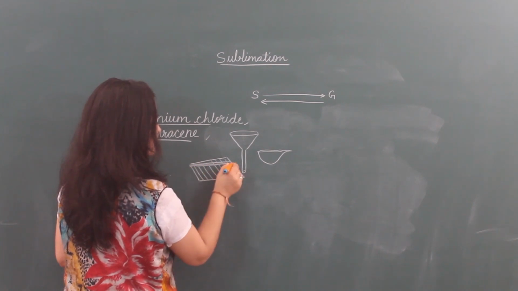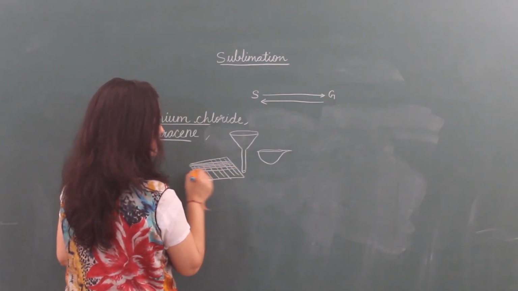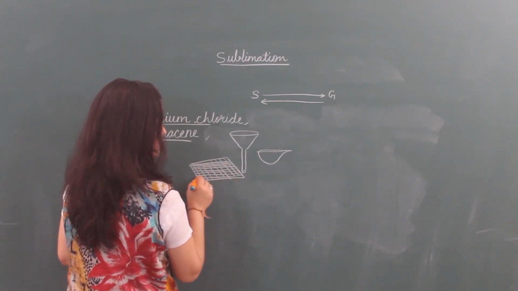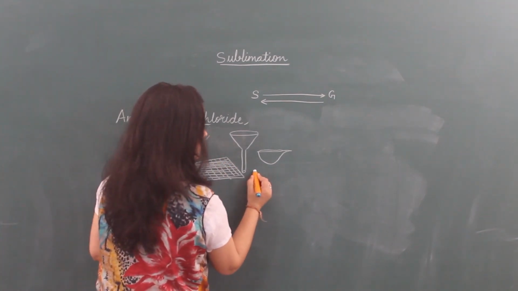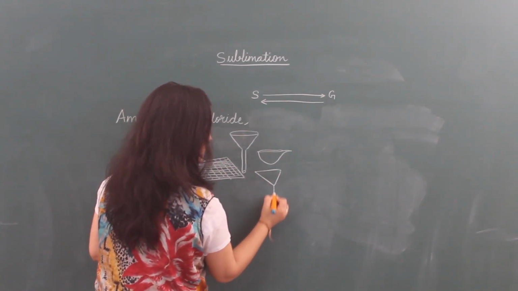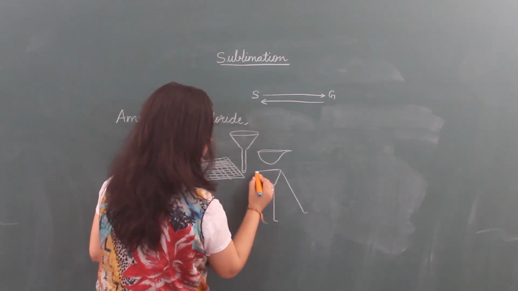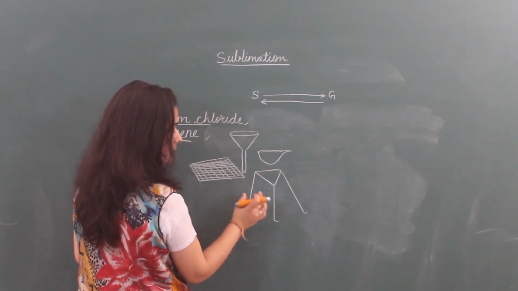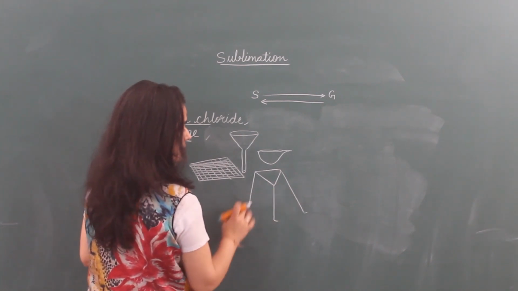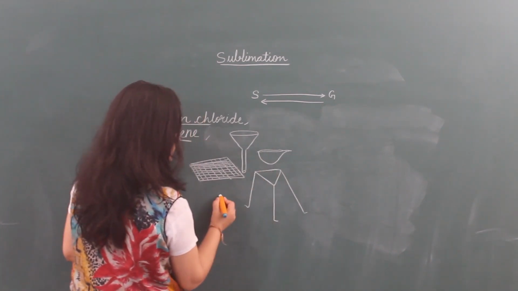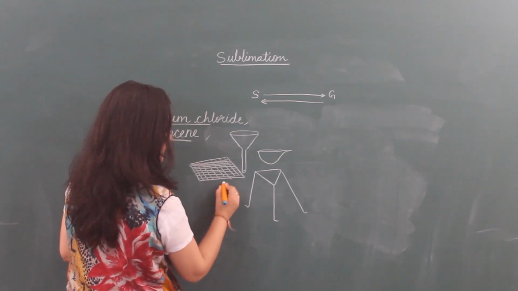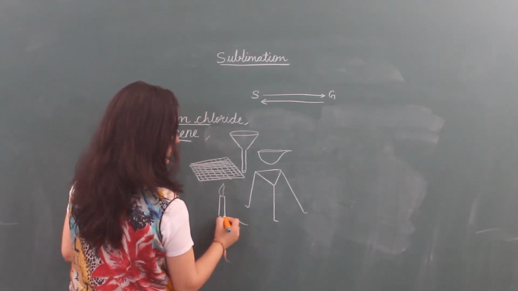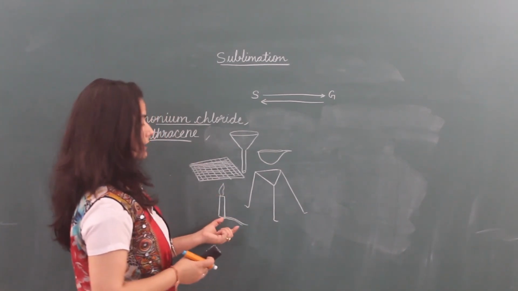It is mesh, same as used in windows. This is tripod stand. Tripod means three, pod means foot, 3 foot. It is tripod stand, and this one burner, or you can take any lamp also.